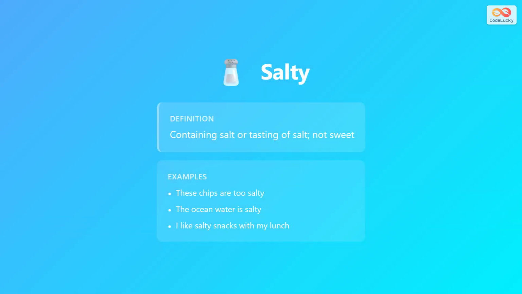The fourth adjective is salty. Salty means containing salt or tasting of salt, and it is not sweet. For example, these chips are too salty. Another example, the ocean water is salty. And finally, I like salty snacks with my lunch. Use this word when describing foods that have salt or a salt-like flavor.